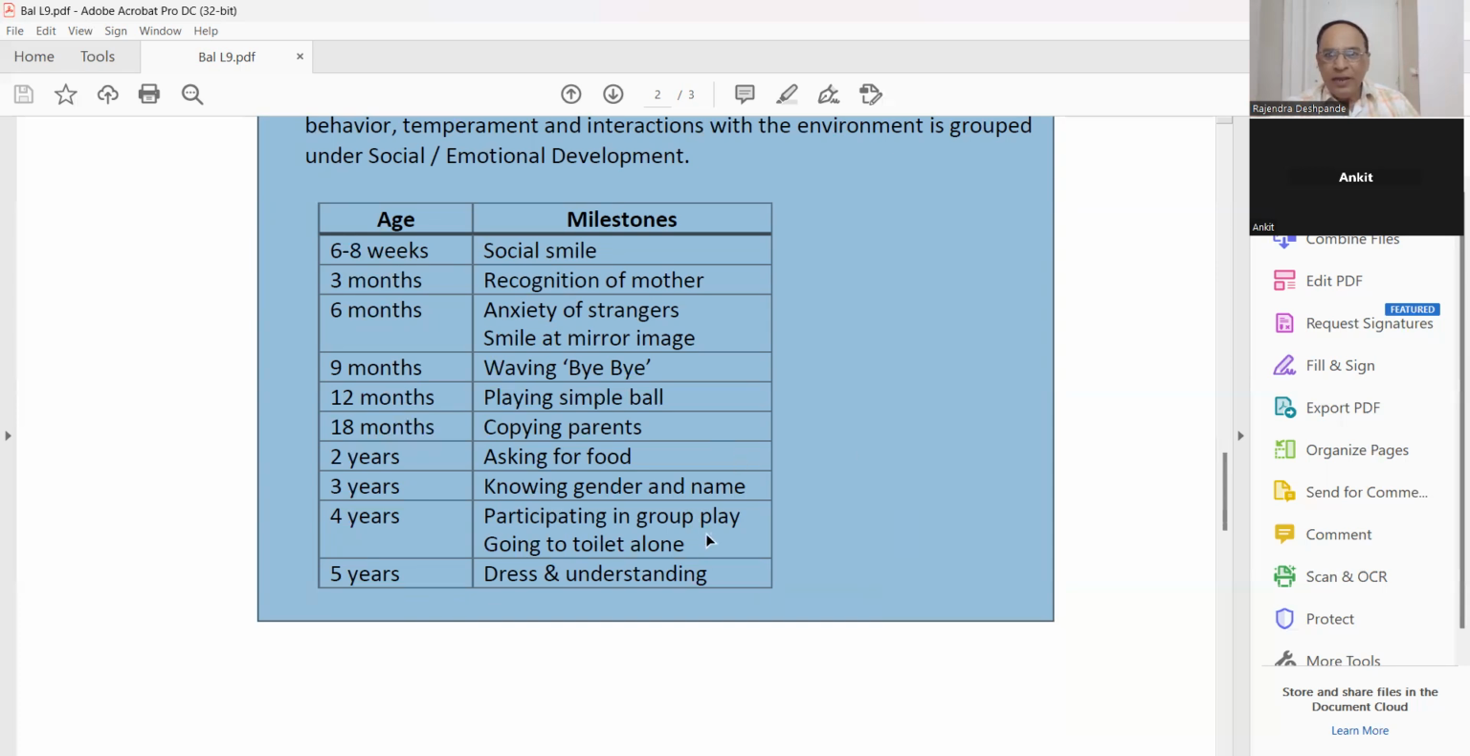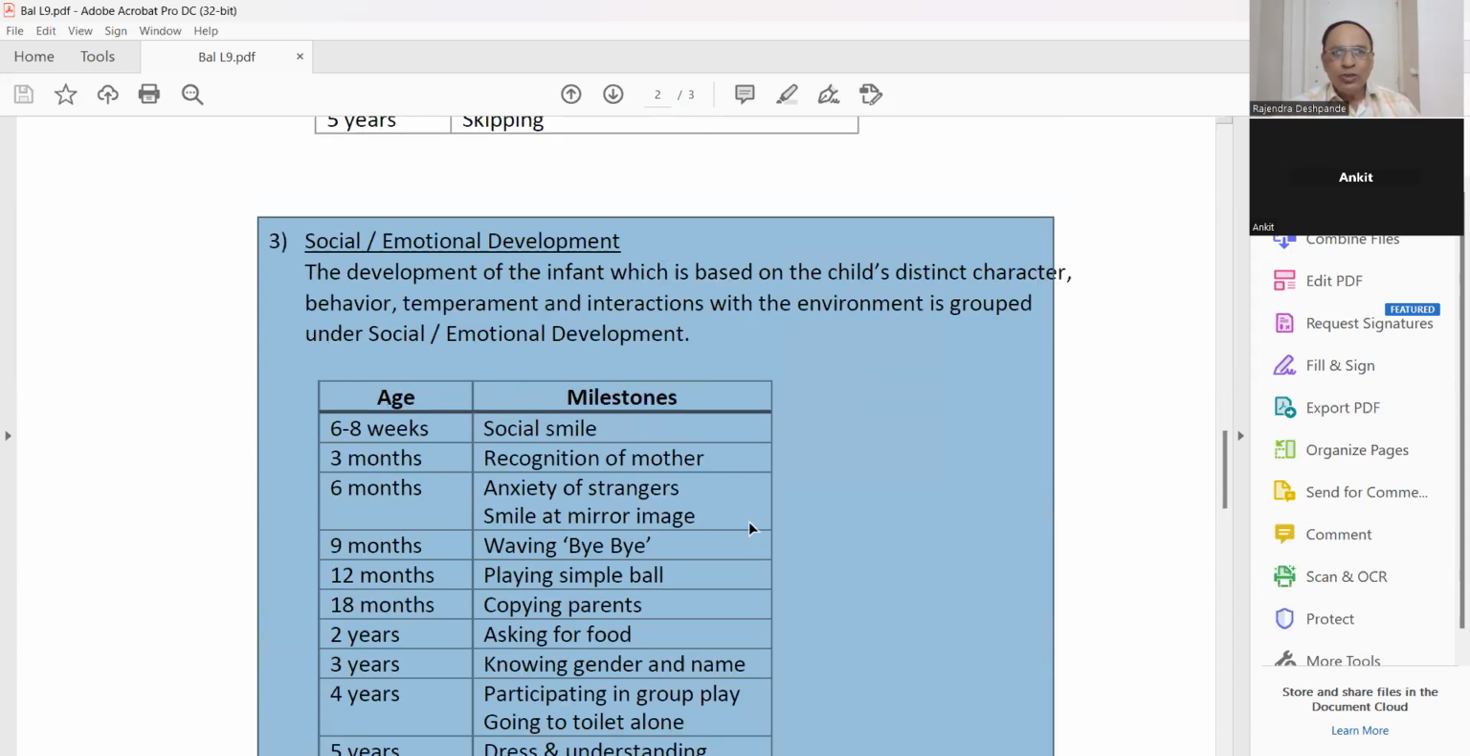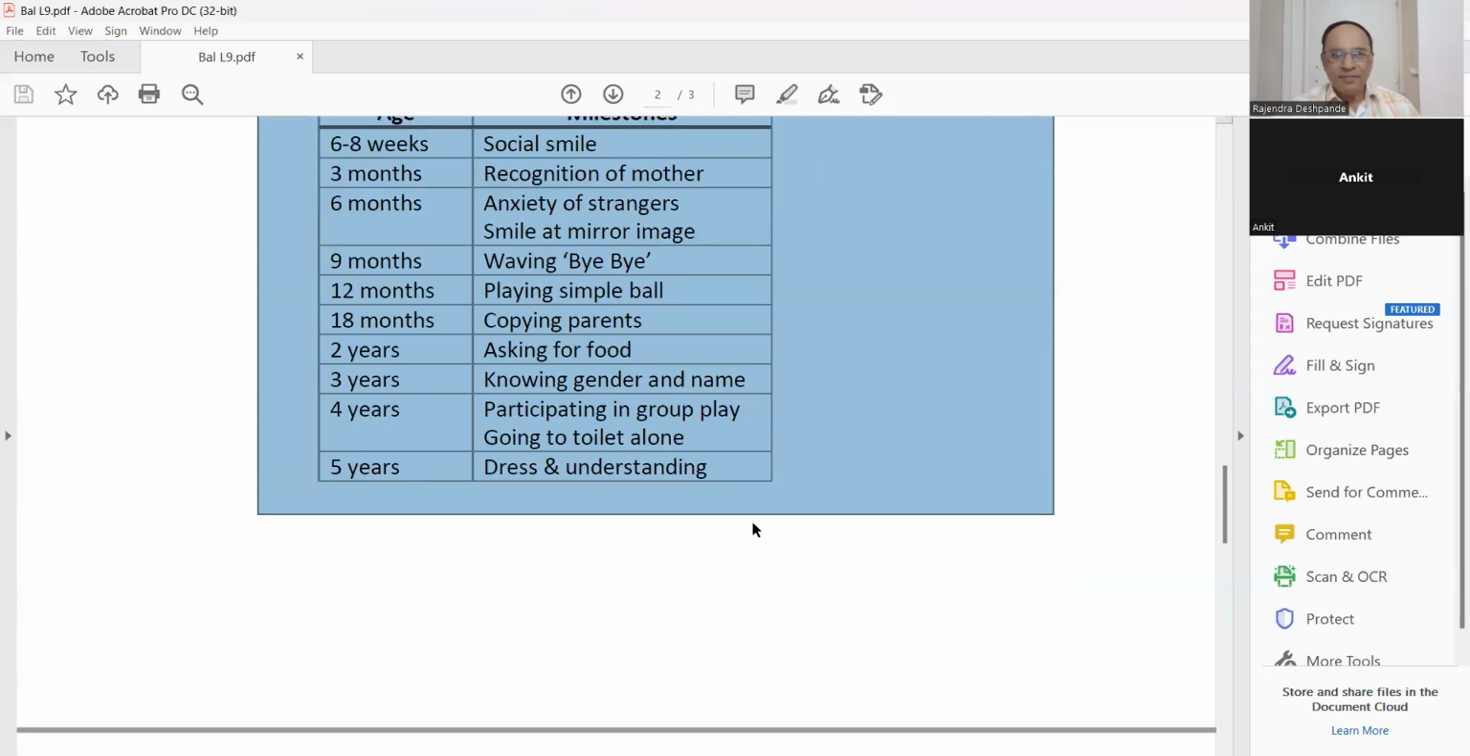participating in a group play and going to the toilet alone. This is very important, going to the toilet alone, independently. 5 years, dressing and understanding. He can dress, he can put on the trousers and shirts by himself, slowly and steadily. Okay, so this is called social or emotional development.